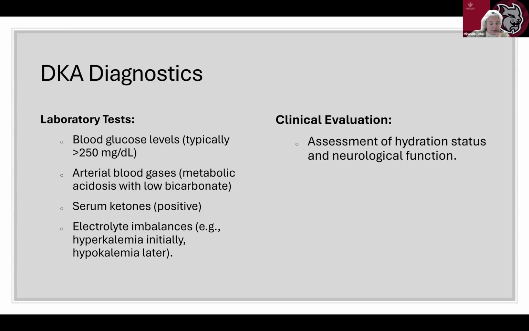Our diagnostics are going to be blood glucose levels typically greater than 250. ABGs, we're going to see that metabolic acidosis with low bicarb. Serum ketones are going to be positive, and then we're going to see electrolyte imbalances. So hyperkalemia initially, then probably hypokalemia later. And our clinical evaluation is going to be assessment of hydration status and neurologic function.